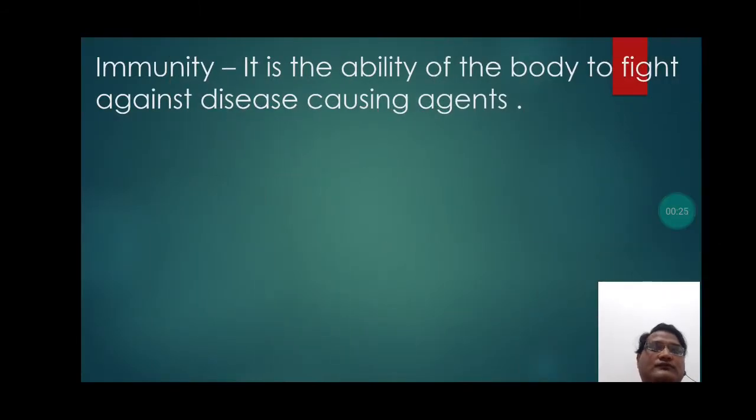Immunity. It is the ability of the body to fight against disease causing agents.